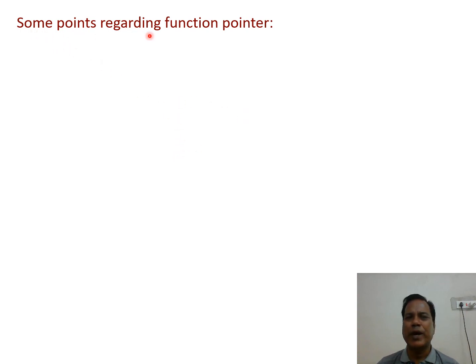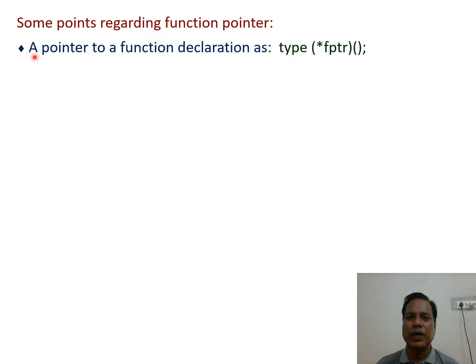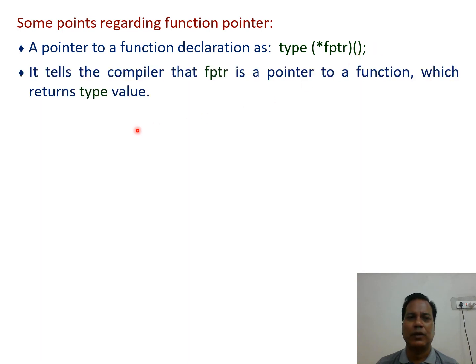Now let us see some points regarding the function pointer. A pointer to a function is declared as type, then in open and close parenthesis asterisk function pointer name, then open and close parenthesis, and at the end a semicolon. It tells the compiler that fptr is a pointer to a function which returns a value of that type.